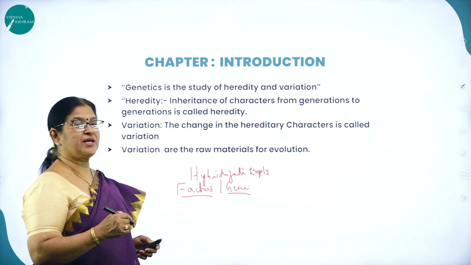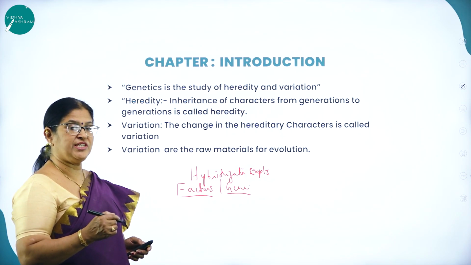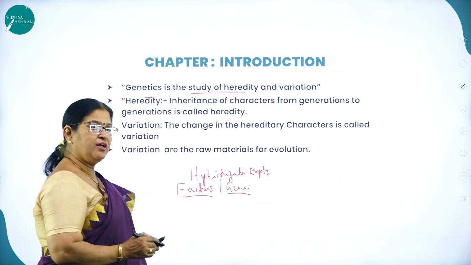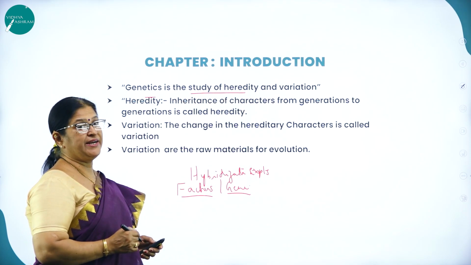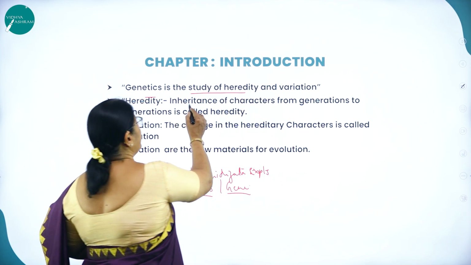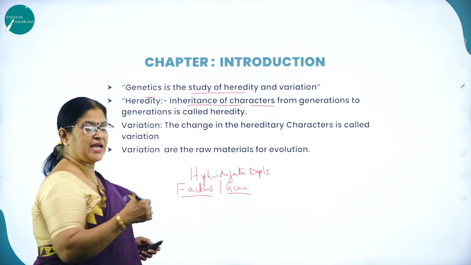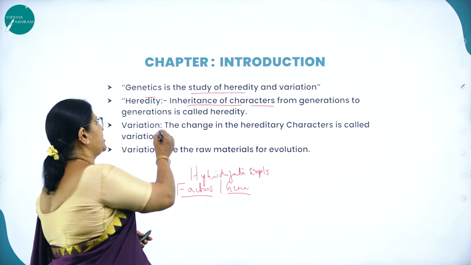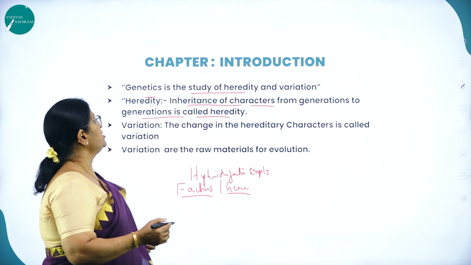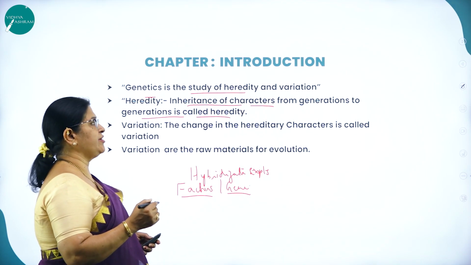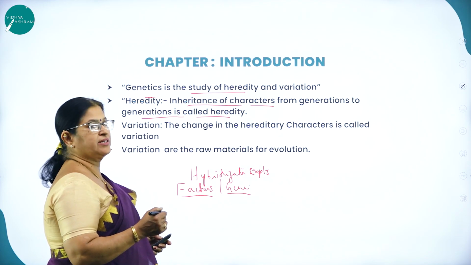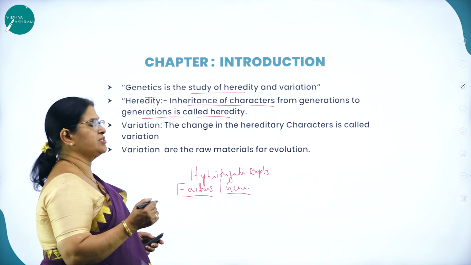So what is that branch of science which deals with the study of genes? It's genetics. Genetics is the study of heredity and variation. What is heredity then? Heredity is nothing but the inheritance of characters, passing on the characters from the parents to the children from generation to generation. Heredity means the inheritance of characters from generation to generation.